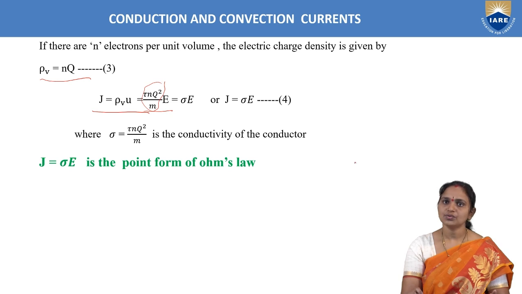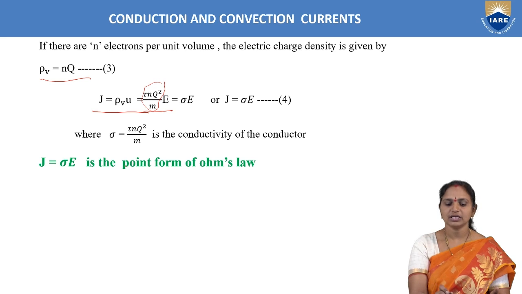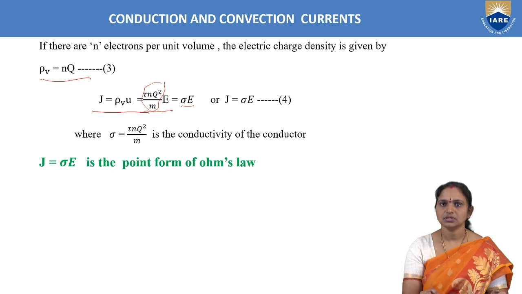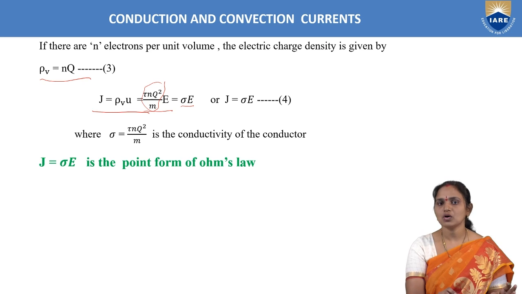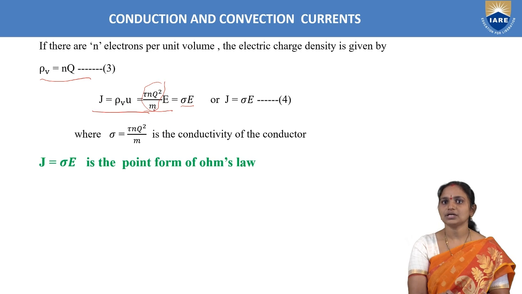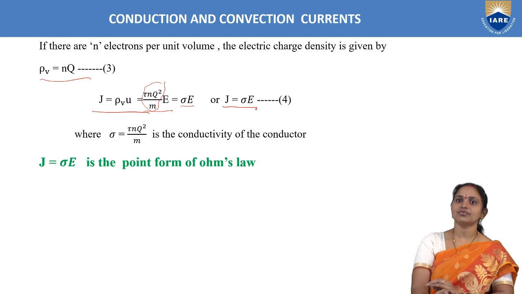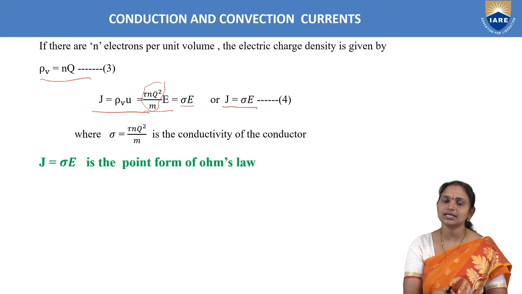term, tau into n into Q square by M, by substituting the units for all those parameters, finally results in sigma, conductivity, whose units are mhos, or the inverse of resistivity. So finally by substituting the units for tau, time, and n into charge square divided by mass, kgs, this entire product term we can replace with the conductivity term, which is represented with sigma. So the final equation we got for current density in case of conduction current is J equals sigma into E.